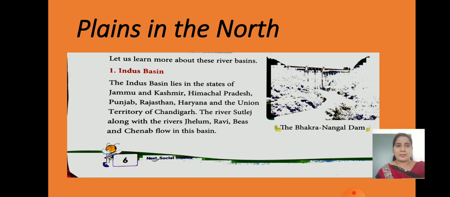Like that we are having plains in the north, children. Let us learn more about these river basins. So how will you study these plains? Yes, about the Indus basin. The Indus basin lies in the states of Jammu and Kashmir, Himachal Pradesh, Punjab, Rajasthan. The river Satluj along with the rivers Jhelum, Ravi, Beas and Chenab flow in the basin.